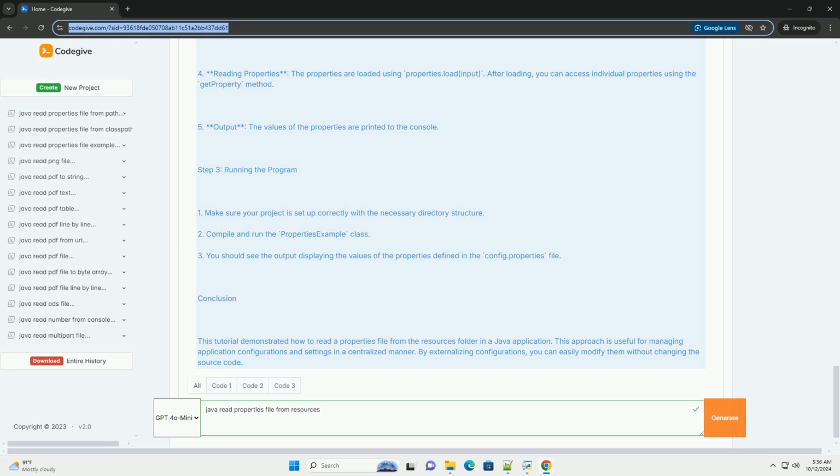Conclusion. This tutorial demonstrated how to read a properties file from the resources folder in a Java application. This approach is useful for managing application configurations and settings in a centralized manner. By externalizing configurations, you can easily modify them without changing the source code.